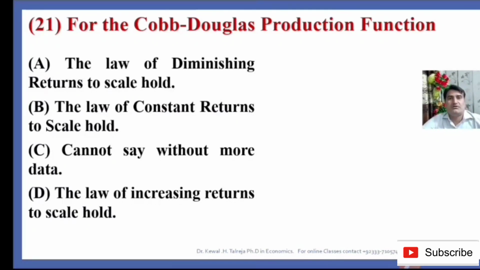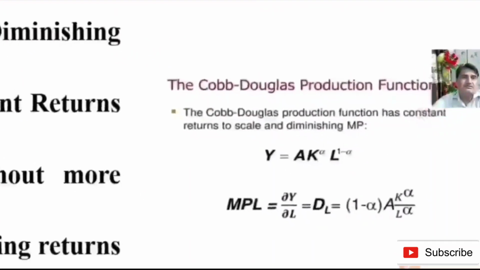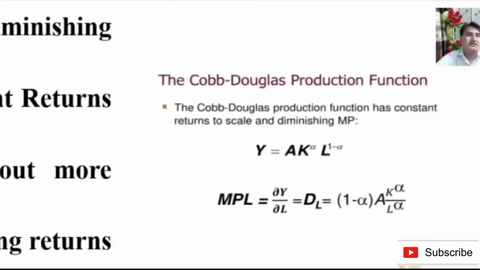We must know about the Cobb-Douglas production function. Cobb-Douglas production function is an exponential form of production function in which we take the partial derivatives with respect to labor and capital in order to find the marginal productivity of labor and capital. The Cobb-Douglas production function has constant returns to scale and diminishing marginal productivity.